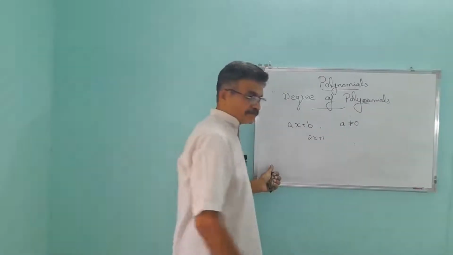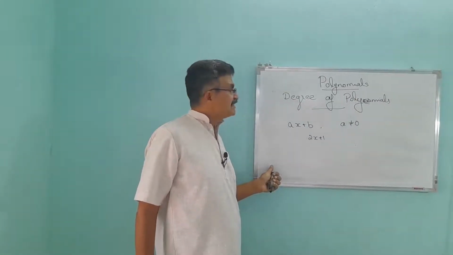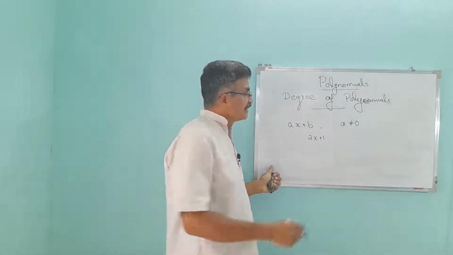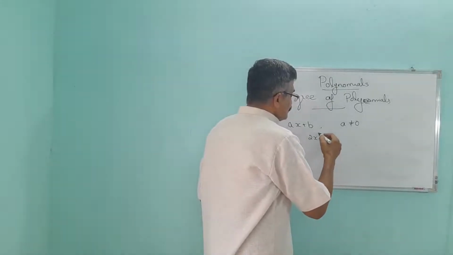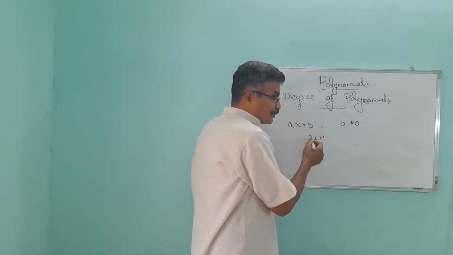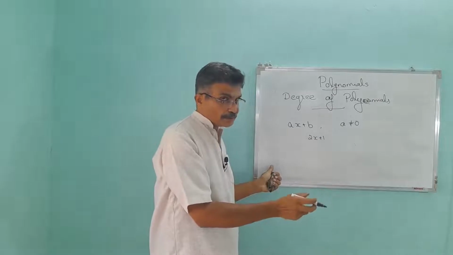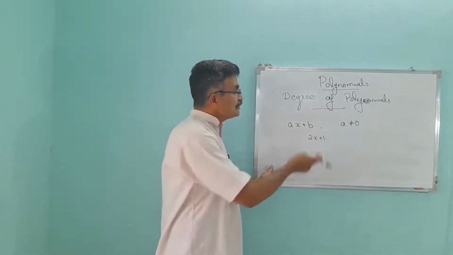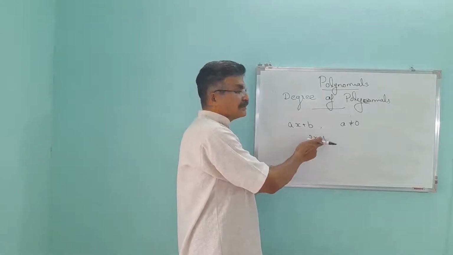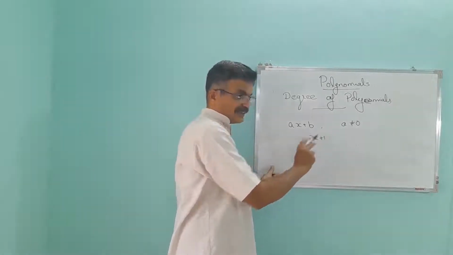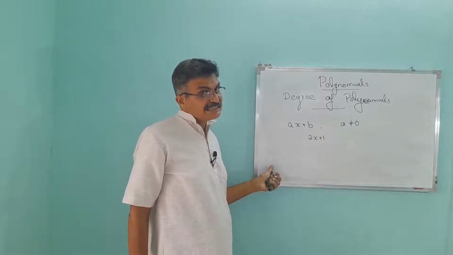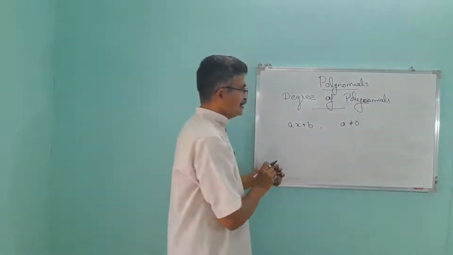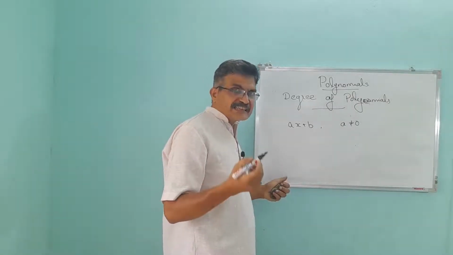That is, 2x plus 1. This is a linear polynomial. And the condition is that the coefficient of x should not be 0. If this coefficient becomes 0, what will be the polynomial? It will become 1. It is a constant polynomial. What is its degree? 0. So this is the general form. Very simple.